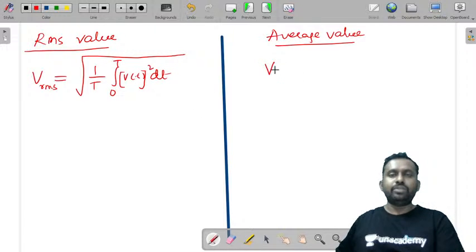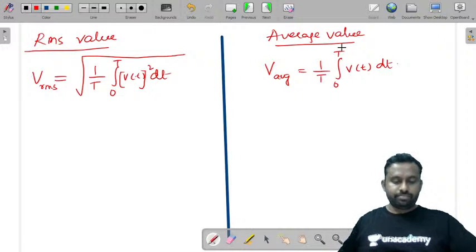Similarly, average value, V average is equal to 1 by T integral 0 to T of v of t dt. So this is the expression for RMS value, and this is the average value calculation expression.